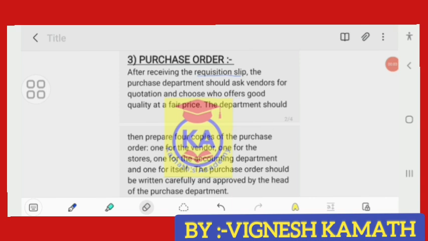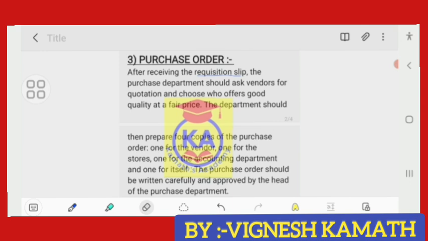Let's discuss the third step, that is purchase order. After receiving the requisition slip, the purchase department should ask vendors for quotations and choose who offers good quality at a fair price. The department should then prepare 4 copies of the purchase order: one for the vendor, one for the store, one for the accounting department, and one for itself. The purchase order should be written carefully and approved by the head of the purchase department.